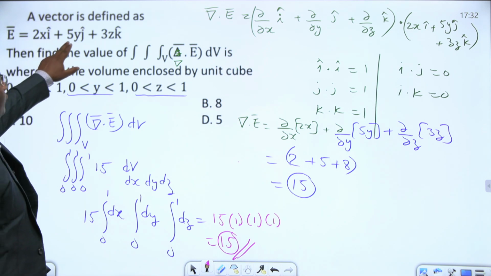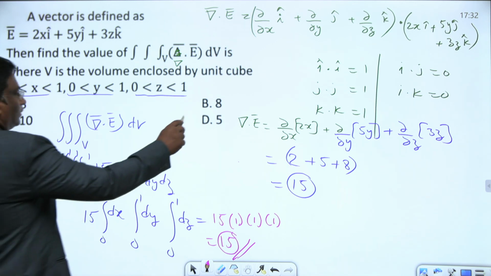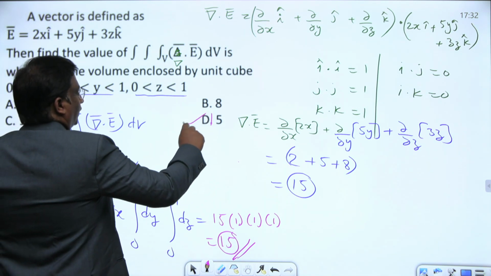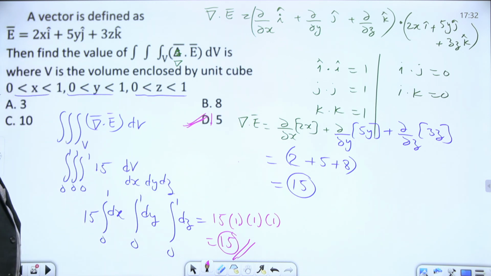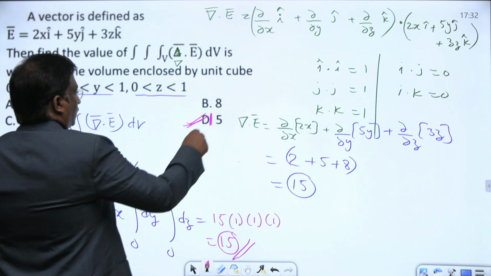Options here are typed, I think this is 15. Option D is the right answer, typing mistake. 15 is the right answer.